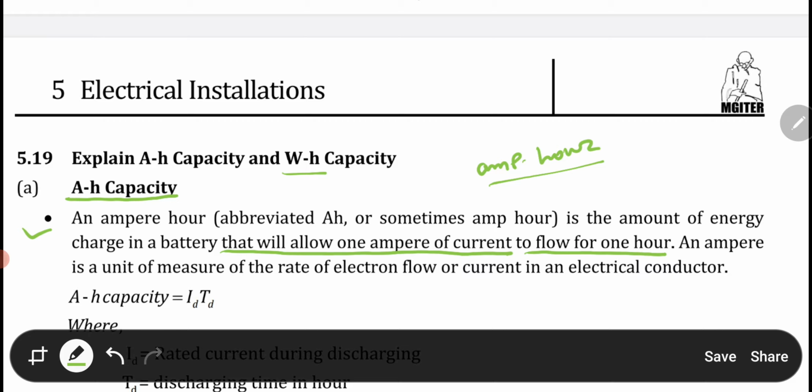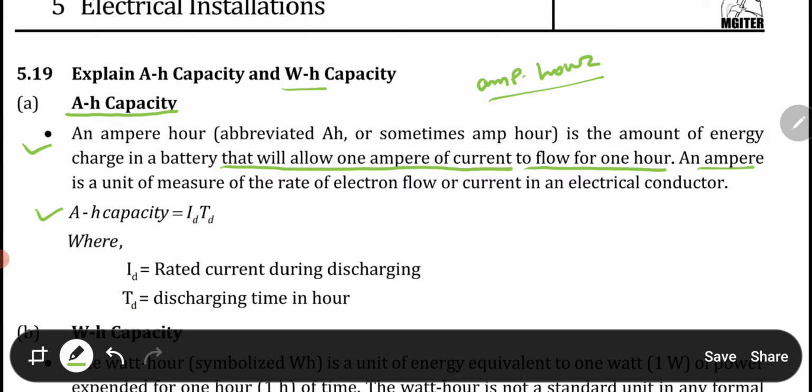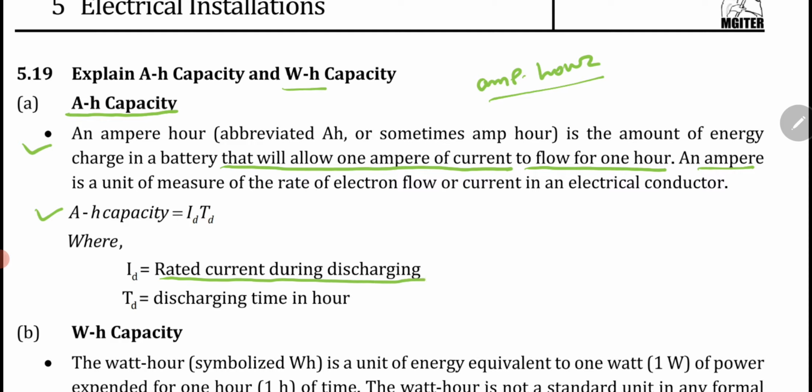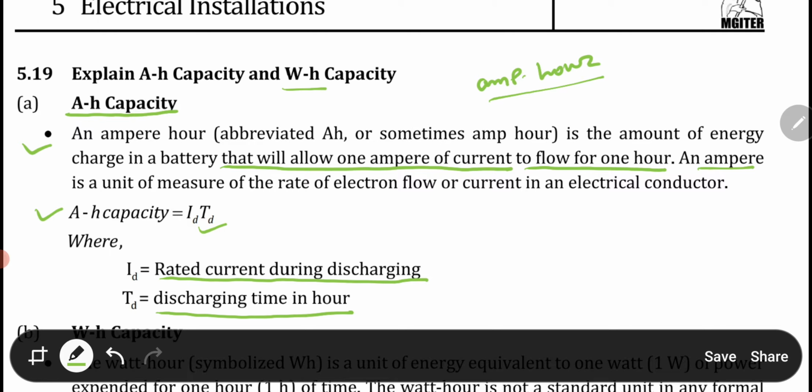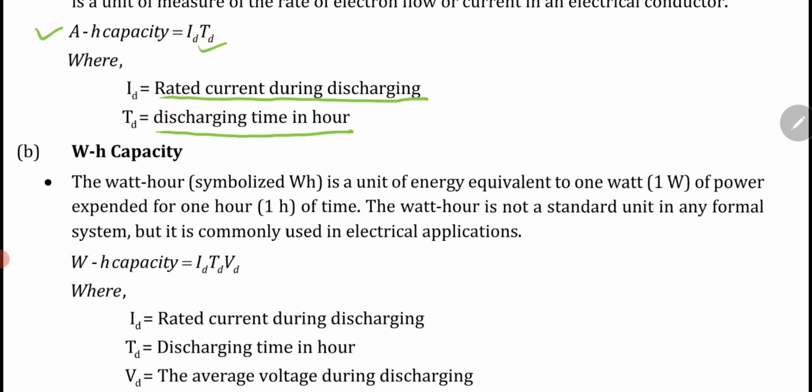An ampere is a unit of measure of the rate of electron flow or current in an electrical conductor. And AH capacity is ID times TD, where ID stands for the rated current during discharging, and TD is the discharging time in hours. Then after that we will see WH capacity.